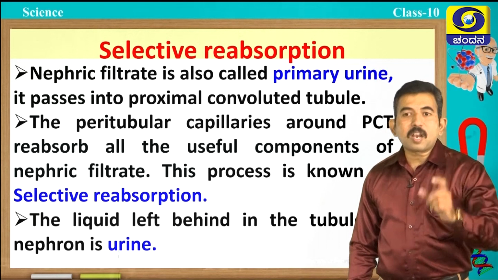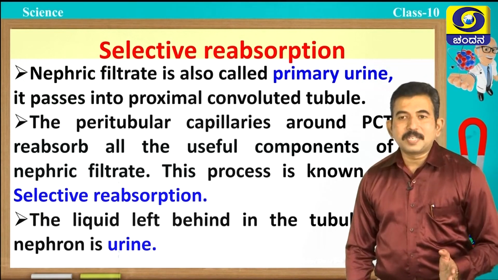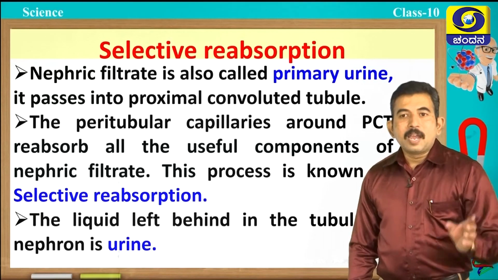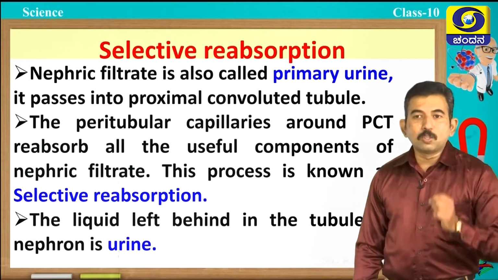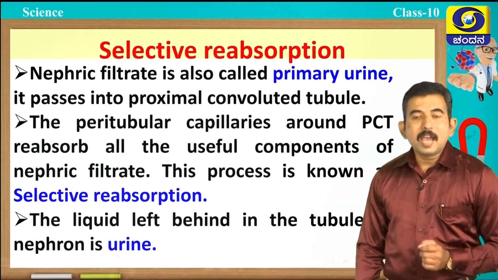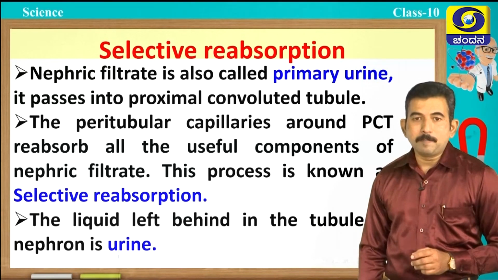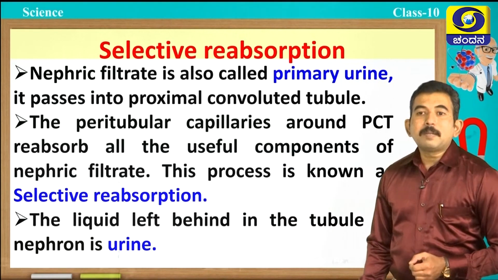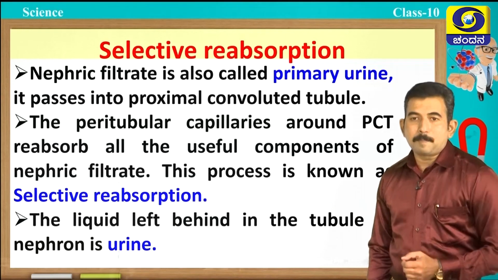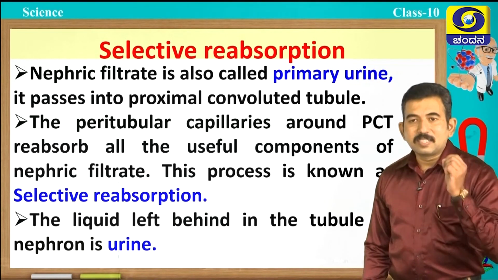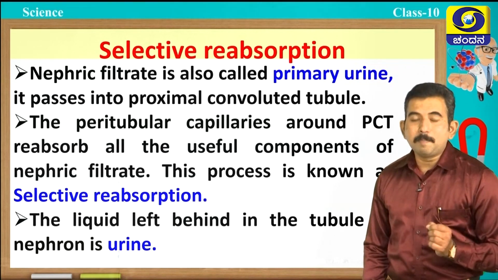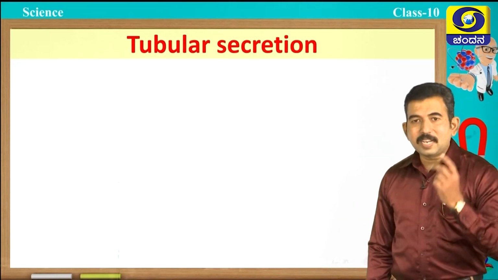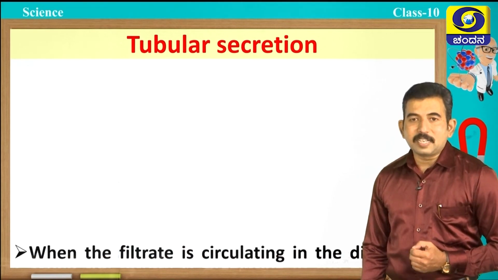Students, during glomerular filtration, both useful substances as well as useless substances get filtered and are present in the filtrate. So, these useful substances have to be reabsorbed by the body. This reabsorption takes place when the filtrate travels through the tubular part, and this process is called selective reabsorption because only useful substances are reabsorbed. Third stage is called tubular secretion.